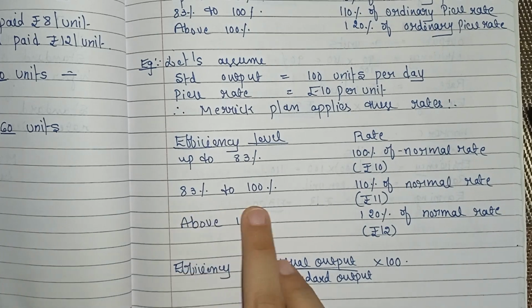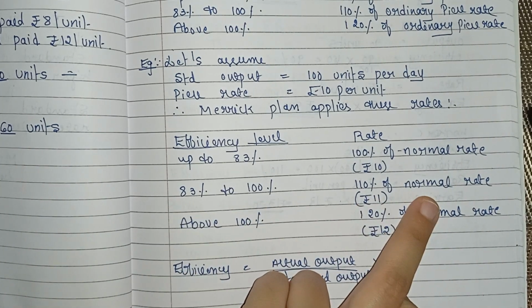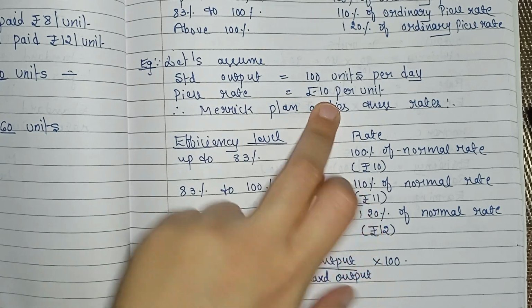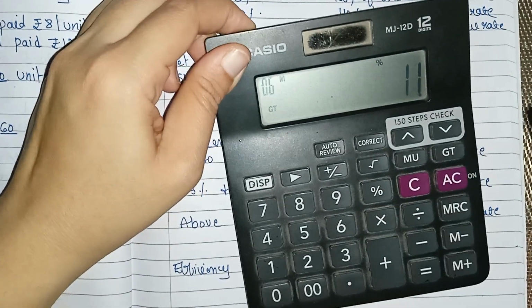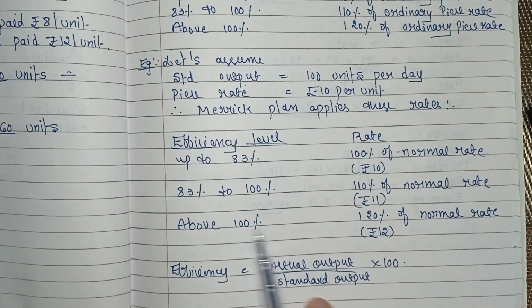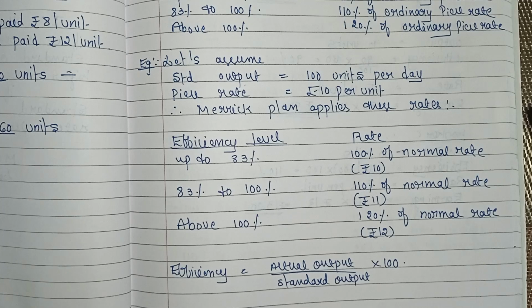Now 83 to 100%, 110% of normal rate: 10 into 110%, that is rupees 11. Above 100%, 120% of normal rate means rupees 12.